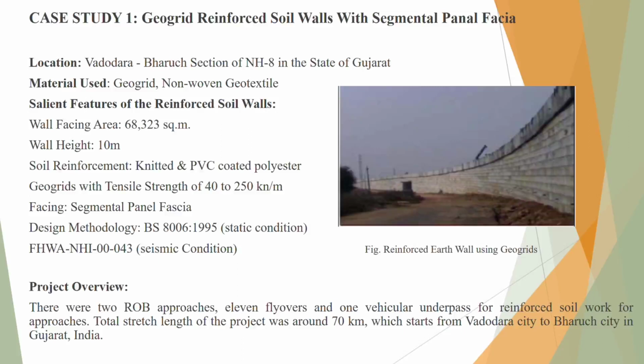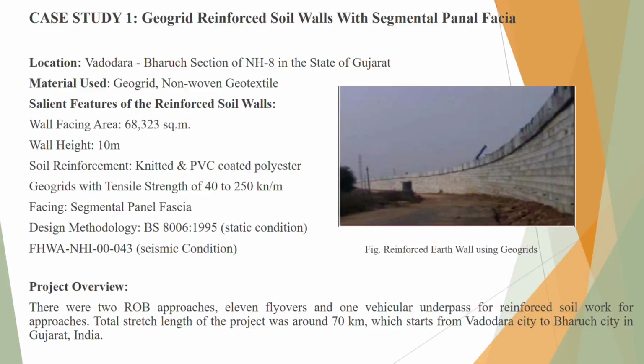The first case study is geogrid reinforced soil walls with segmental panel fascia. The location is the Vadodara-Bharuch section of National Highway 8 in the state of Gujarat. Materials used in this location: geogrid and non-woven geotextile.